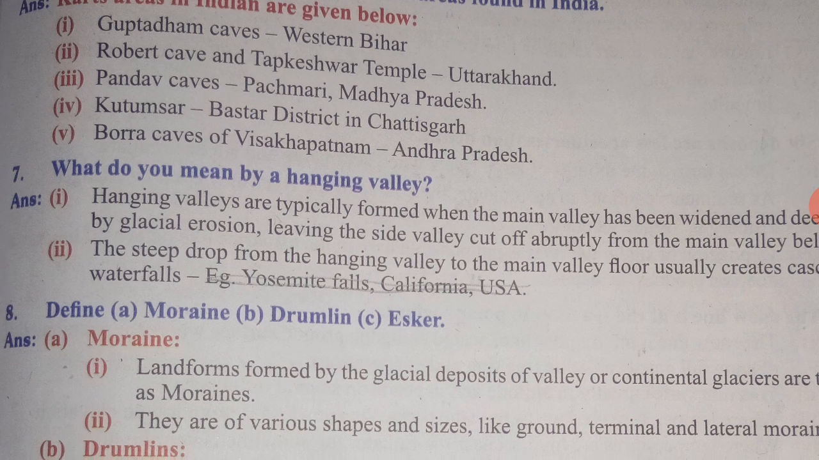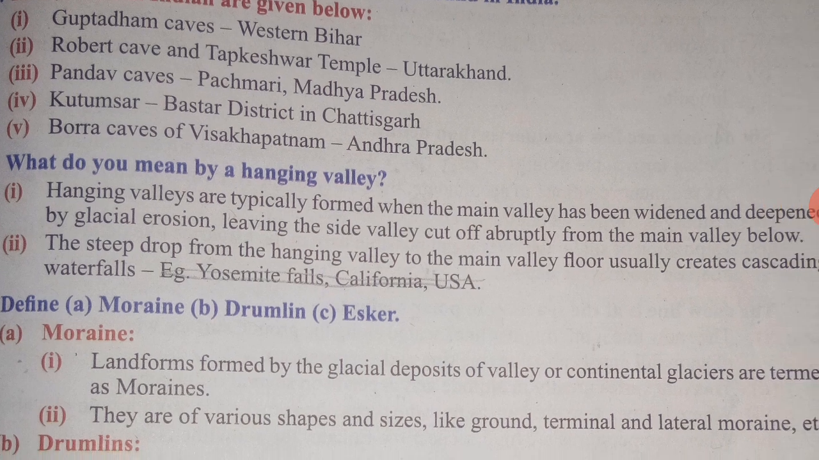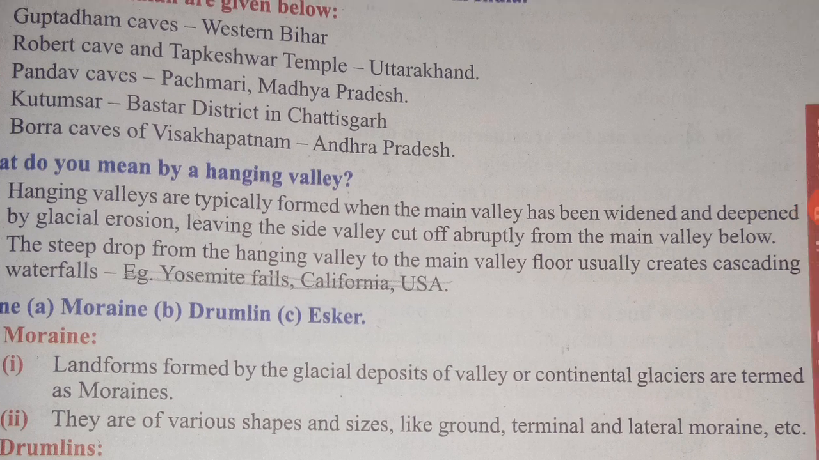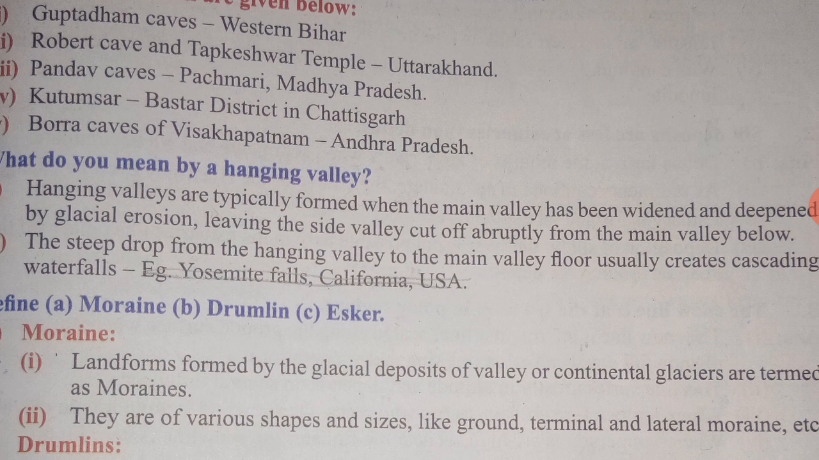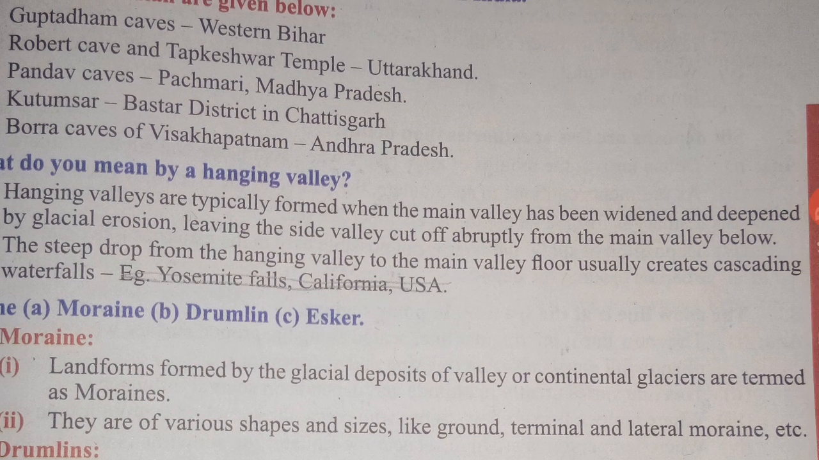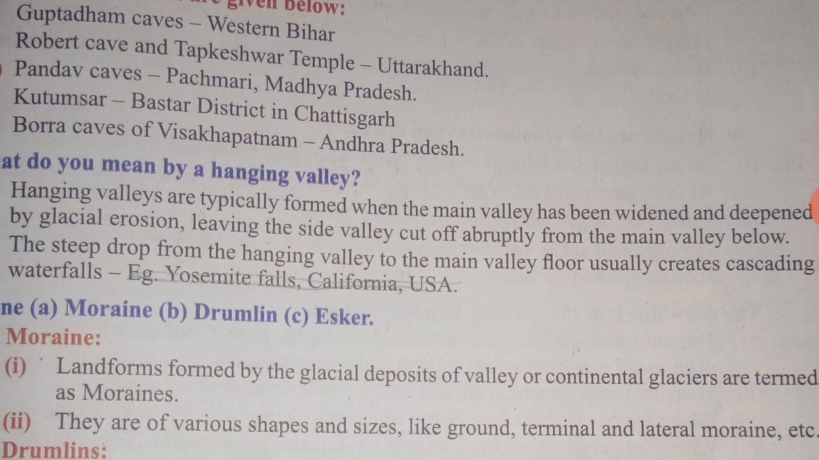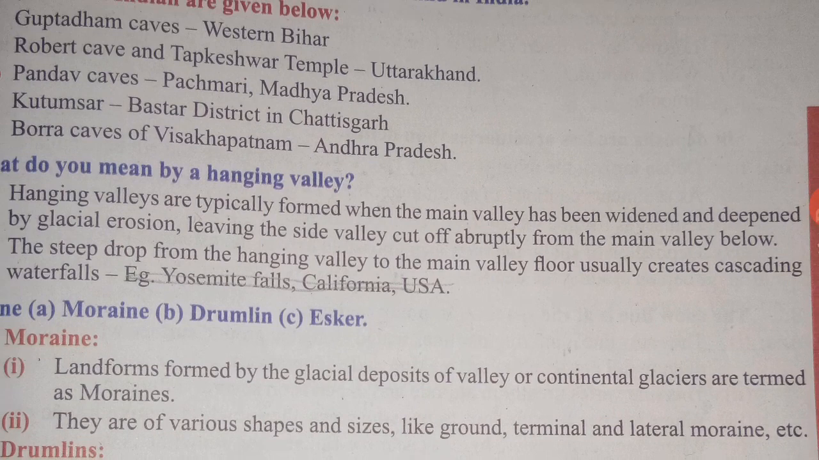Seventh question, what do you mean by hanging valleys? Answer is, hanging valleys are typically formed when the main valley has been widened and deepened by glacial erosion, leaving the side valley cut off abruptly from the main valley below. And second point, the steep drop from the hanging valley to the main valley floor usually creates cascading waterfalls.